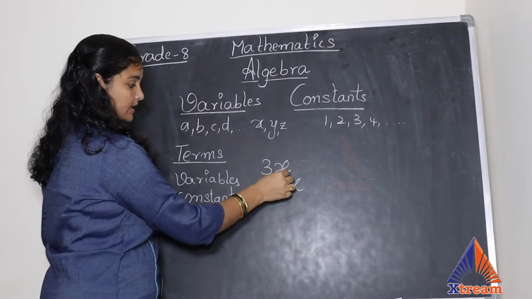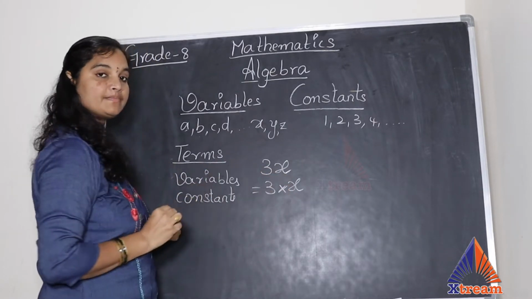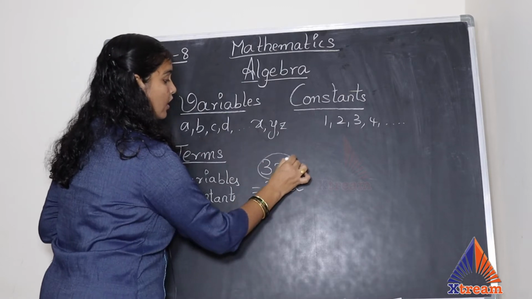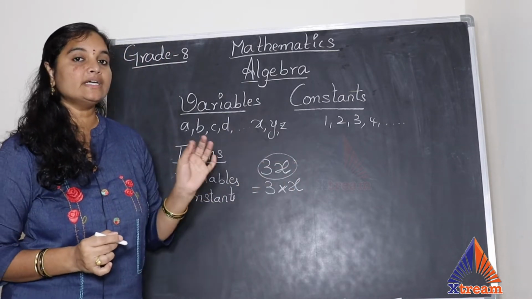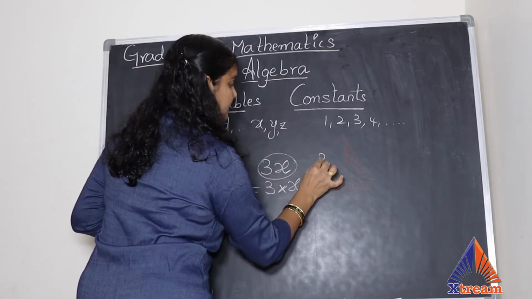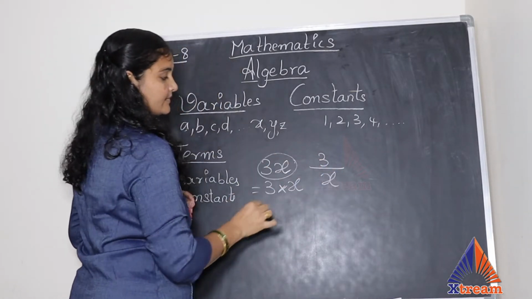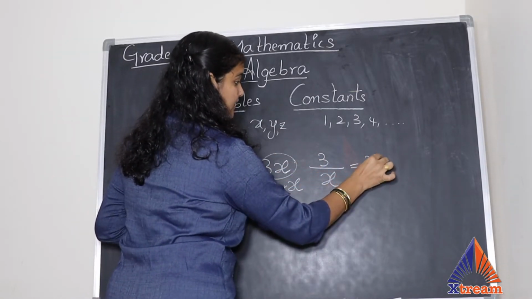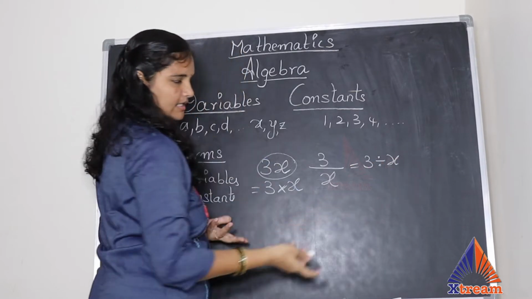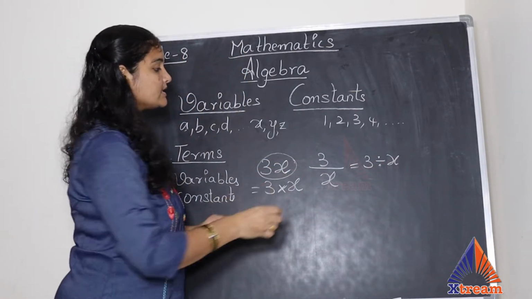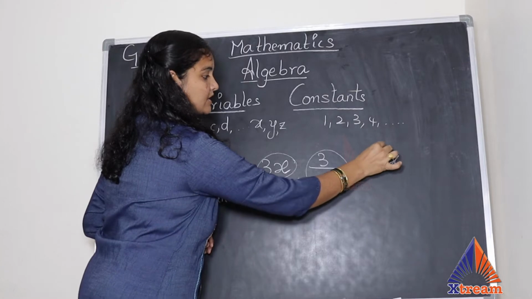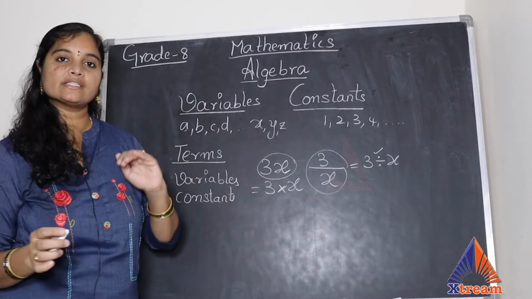So these two are related with multiplication. So I call this complete 3x as a term. Now I take 3 by x. This is nothing but 3 divided by some x. Because it is connected with division, I call this entire thing a term.